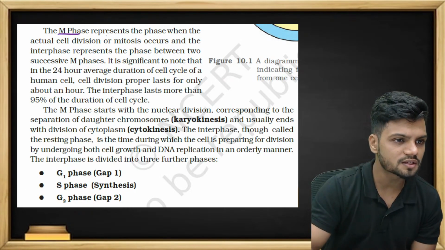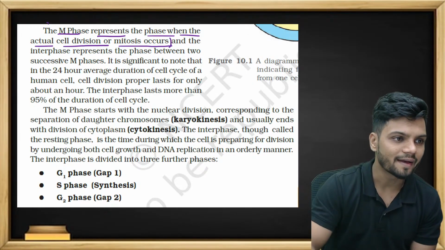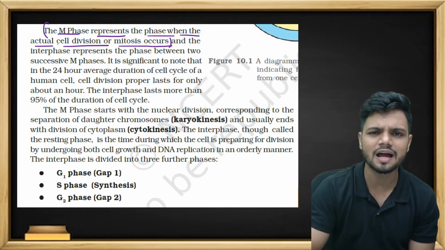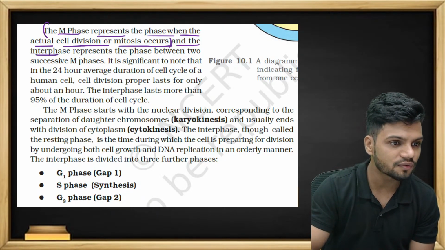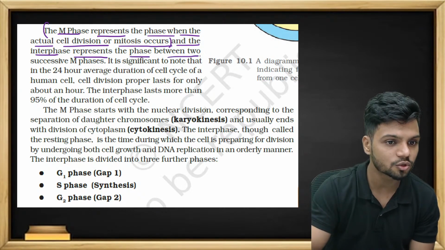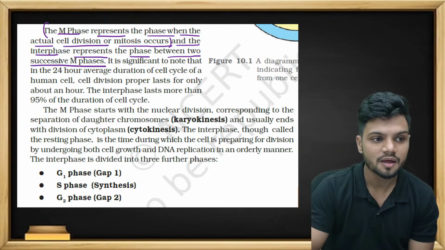The M phase represents the phase when the actual cell division or mitosis occurs. I told you already. M phase is where you're writing the examination, where the actual cell division is happening. That is the M phase. And the interphase represents the phase between 2 successive M phases. What is the meaning of this? Meaning of this is very simple.